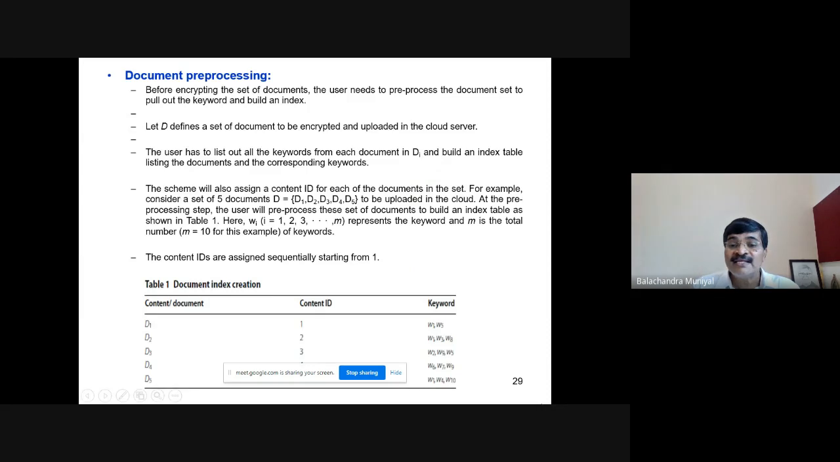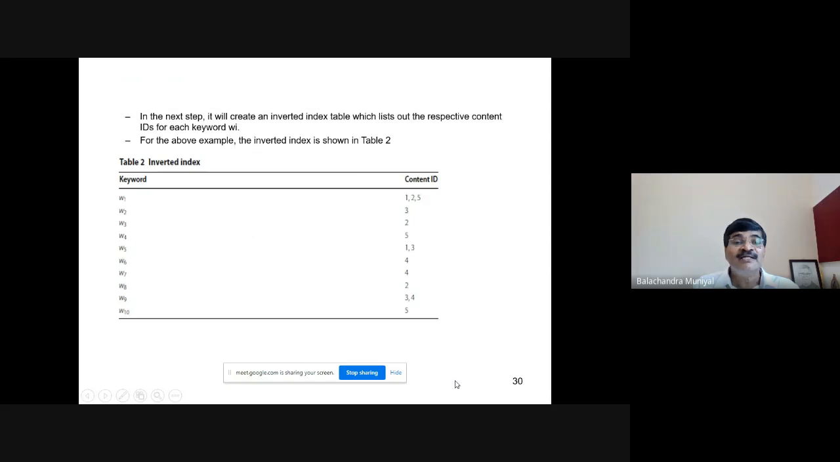W1 is present in D1, D2 and D5. W2 is present in only D3. Then W5 is present in D1 and D3, these two documents. That's what I am listing in the inverted index. W1 is present in 1, 2, 5, W2 is present in 3 only, and so on. W5 is present in 1, 3. These are the document IDs.